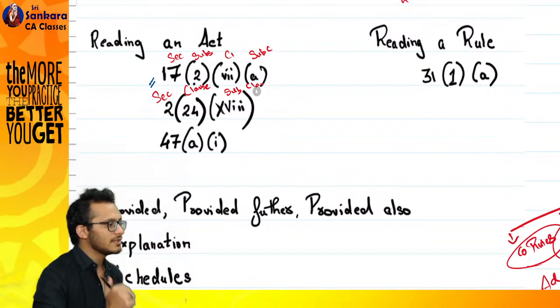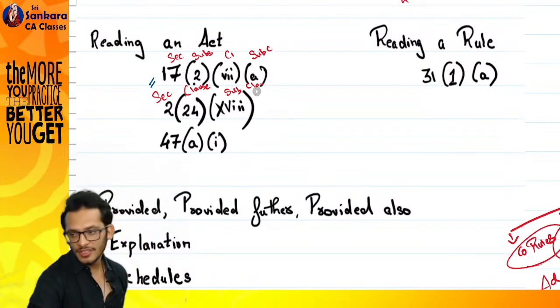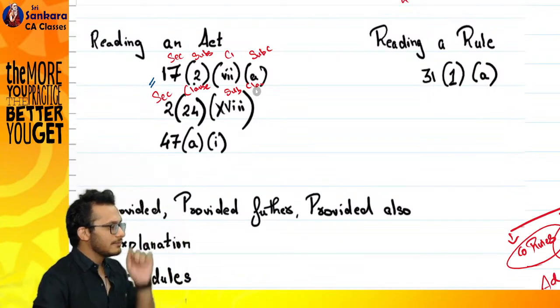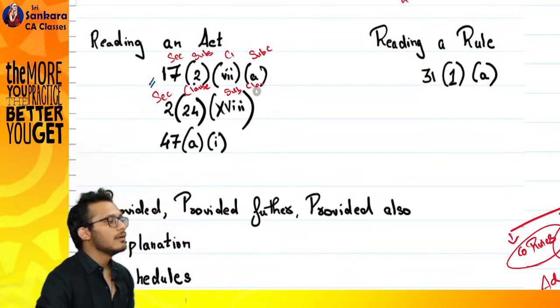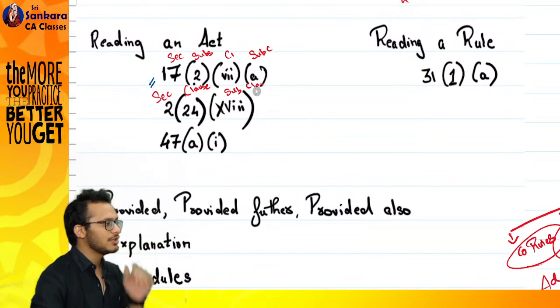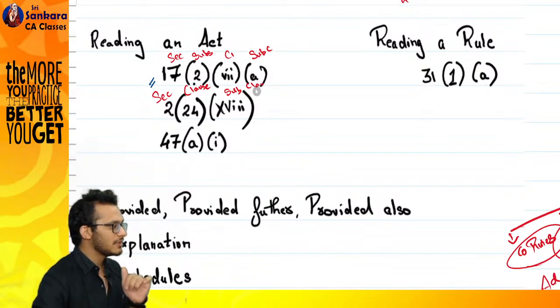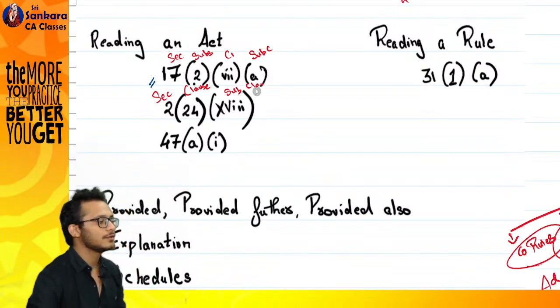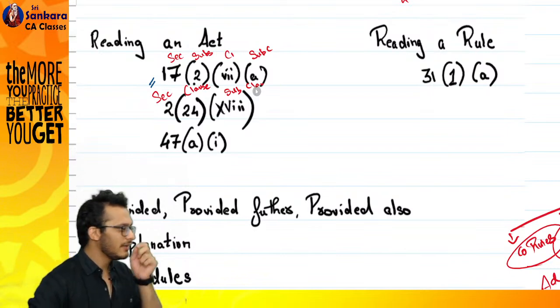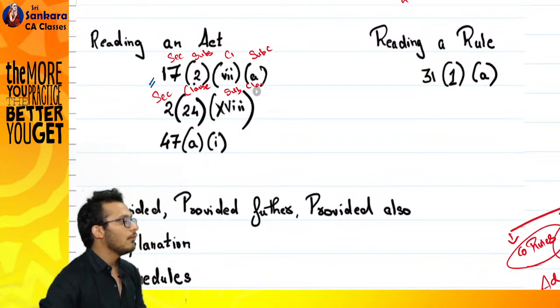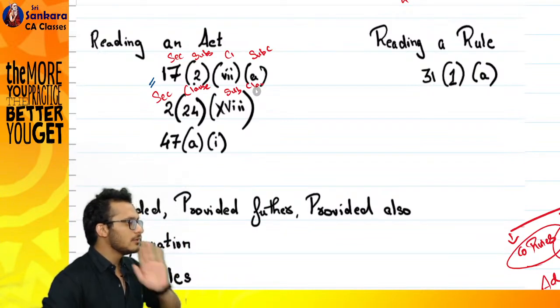You're in section number 2. What is section number 2? Definitions. Section number 2 is definitions. Section number 2, clause 1 will talk about A. Clause 2 will talk about B. Do you think B is related to A? You've basically created a section where you come and define all the definitions. At any given point of time, is one definition linked to the other definition? How is it subsection? Understand, when you read an act, subsection basically means that it should be related to the main section. What you're discussing should be related to the main section.